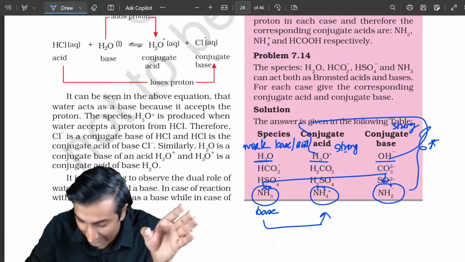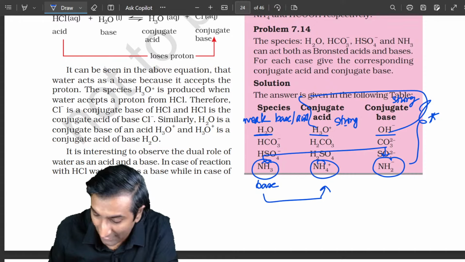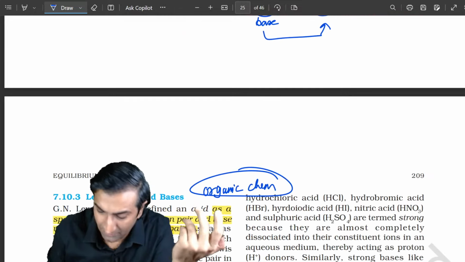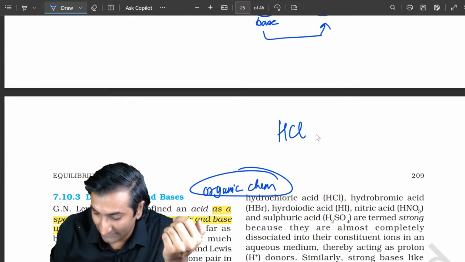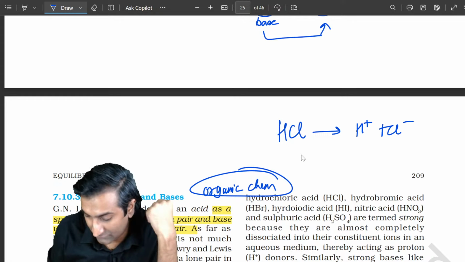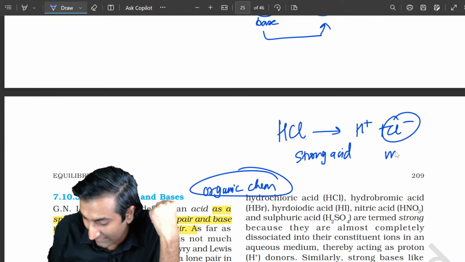Where else do you see this? This is what I was saying: if you have this here, if one thing is weak, then its conjugate acid will be strong, etc. Let me give you a simple example, right? If you have HCl, this is going to give me H plus and Cl minus. Now, out of this, what do you think? This is a strong acid, right? Which means this must be a very, very weak base. And that's exactly the case.